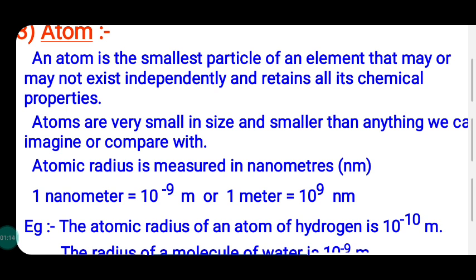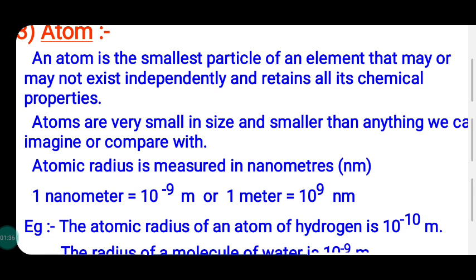Clear now? Size very small. Sometimes I can see with my naked eye or I could not see. But when I taste it, it has sweet taste. Means it possesses the properties. So like this, elements are also made up of tiny particles called atoms.